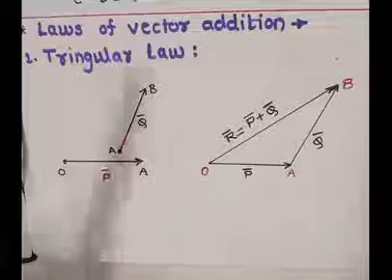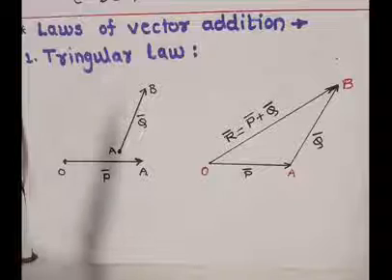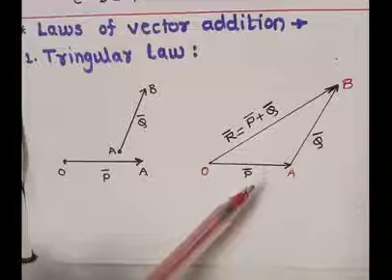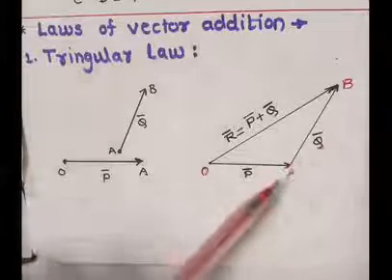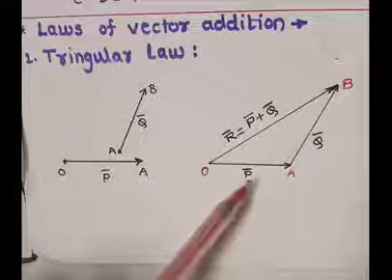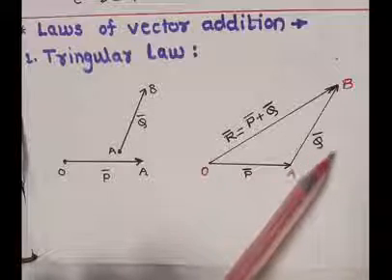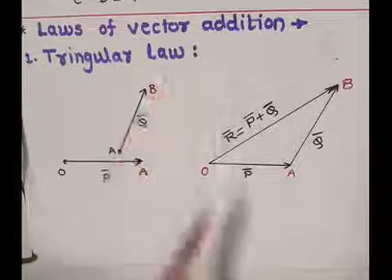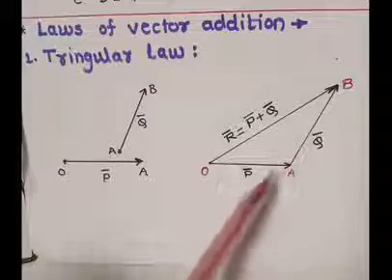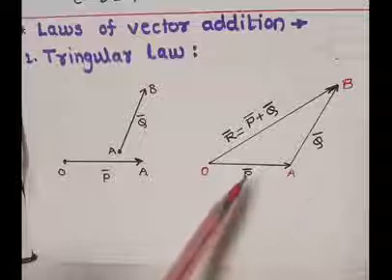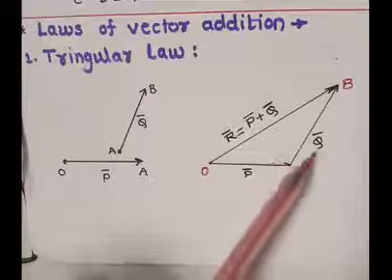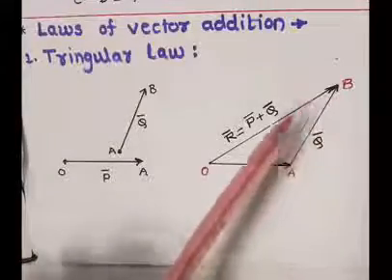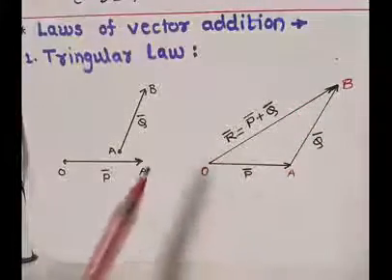These two vectors are added by using the triangular law. It means if these two vectors are arranged such that two sides of a triangle, where P bar is one side of the triangle and Q bar is another side of the triangle, in a given order without changing its order, as shown in the diagram, then the resultant of P bar and Q bar is nothing but the OB bar, the remaining side of the triangle.